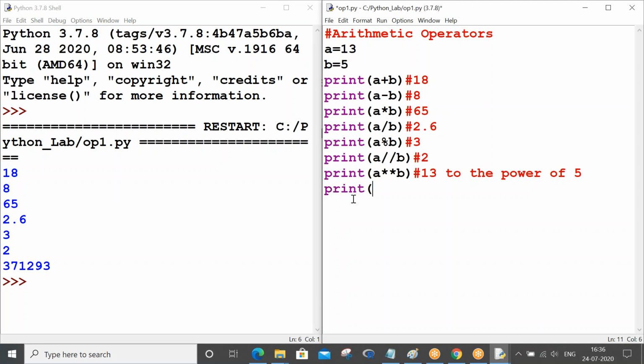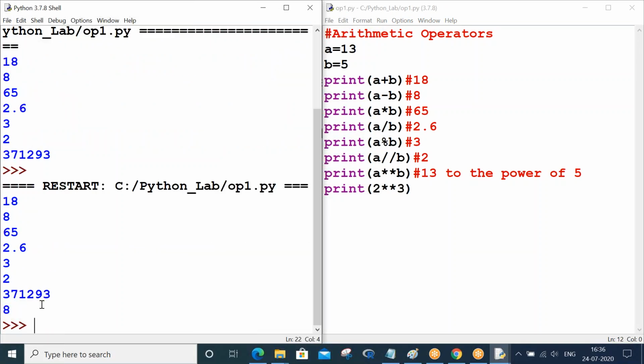2 cube is how much? 2 into 2 into 2, it is 8. 2 into 2 is 4, 4 into 2 is 8, right? 2 star star 3, Control S, F5. Can you see, the last line is showing 8, so you must have understood this is called the exponential operator. Okay, right. So let me make you understand slash, modulus, and floor division.